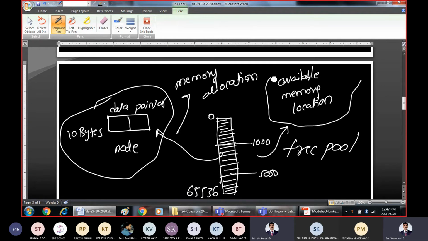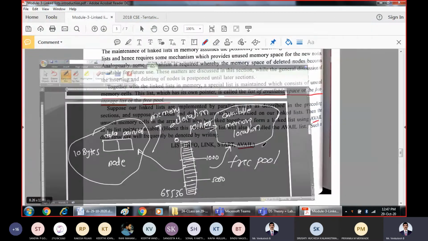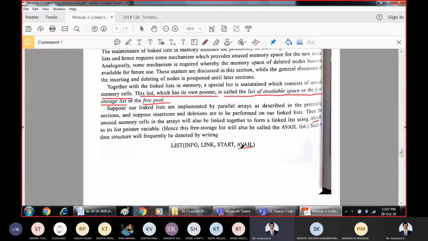If you have stored your excess money in a bank, you should have a passbook or an ATM card for that bank. That is nothing but the pointer to the available memory location. Because once you have the pointer to the available money, only then can you withdraw it. Right?